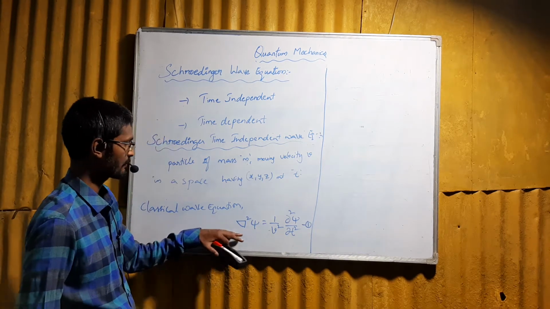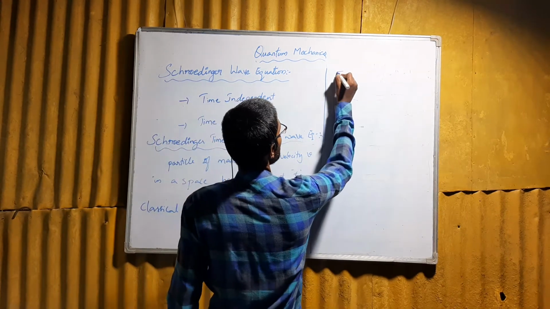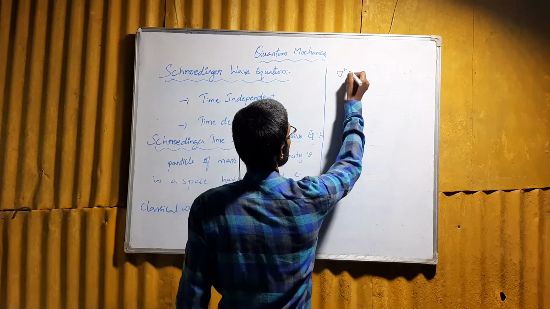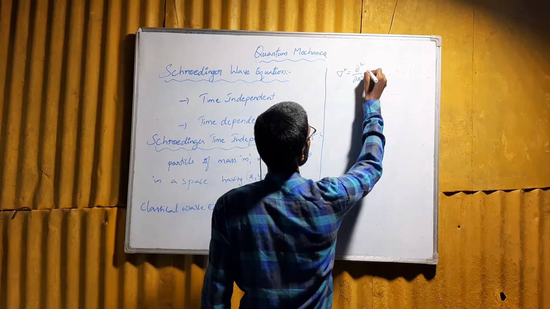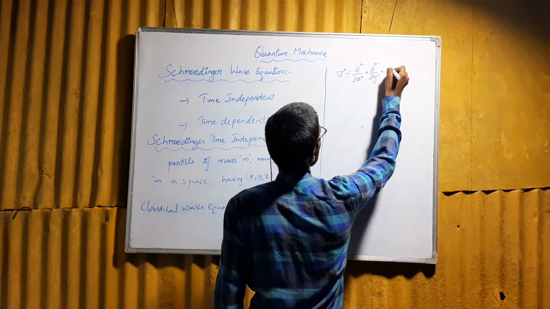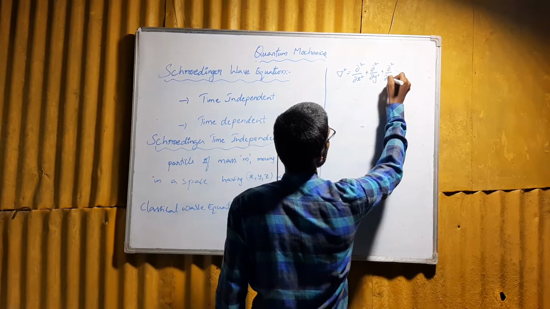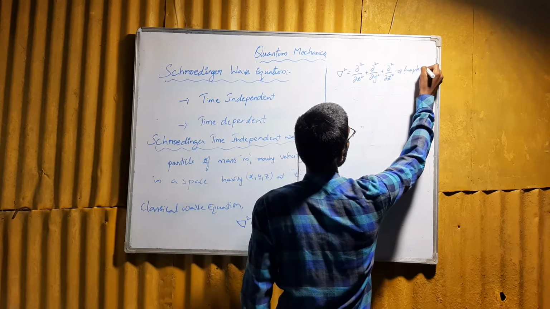We have taken this equation from classical views, and here del square is given as dou square by dou x square plus dou square by dou y square plus dou square by dou z square. It represents the Laplacian operator.